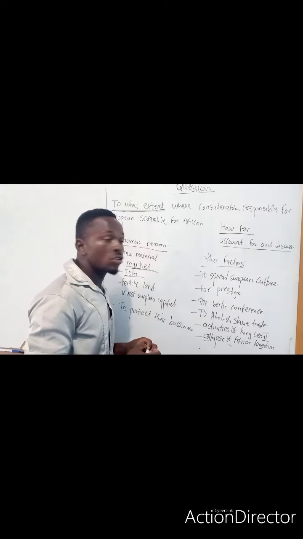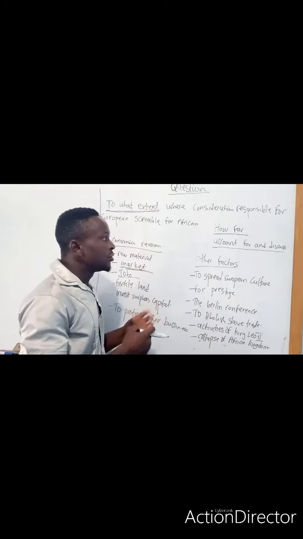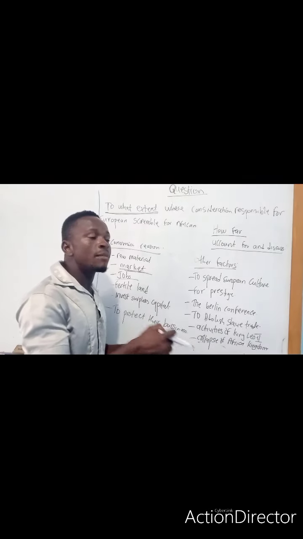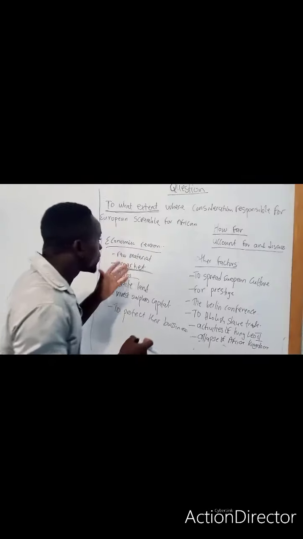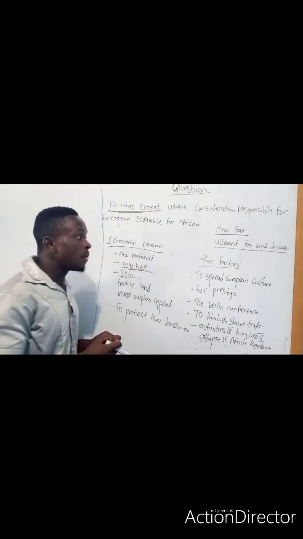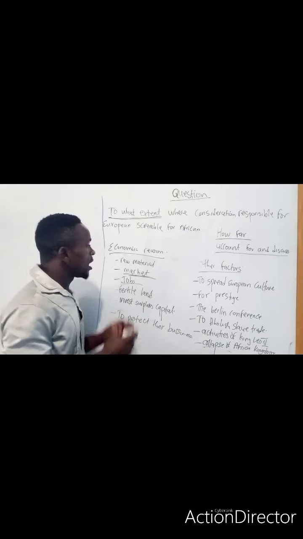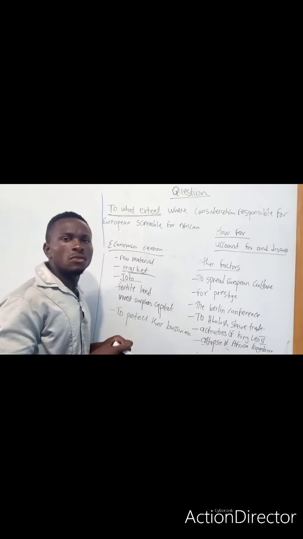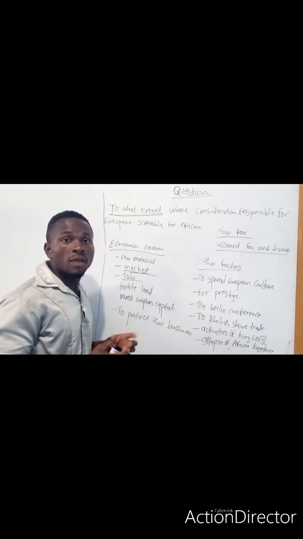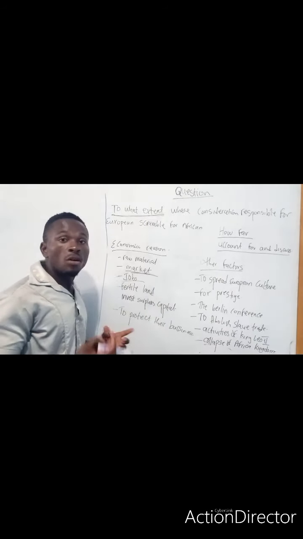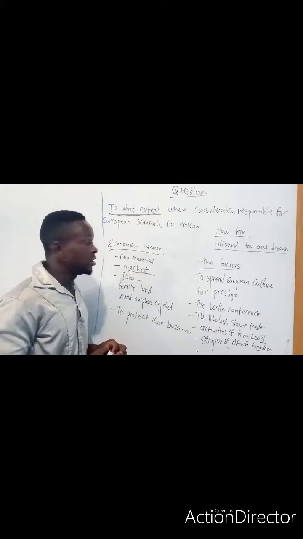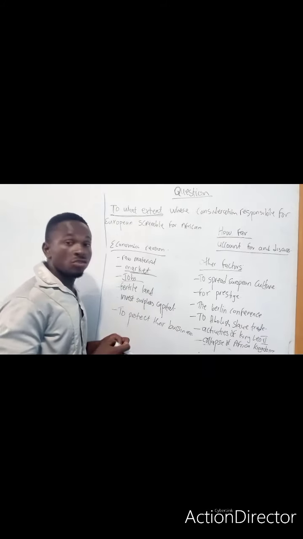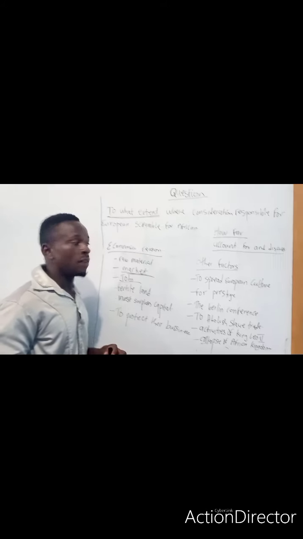How did economic factors come in? Now, after you have defined, the paragraph below is going to examine the extent to which economic factors were responsible for the scramble for Africa and other factors. Now, how do you start with your economic reasons? You say, as a result of the Industrial Revolution, work that was done by hand was now done by machine. European powers needed raw materials to feed their industry. For that reason, they needed to come to Africa to search for this raw material. Thus, they scrambled for Africa.